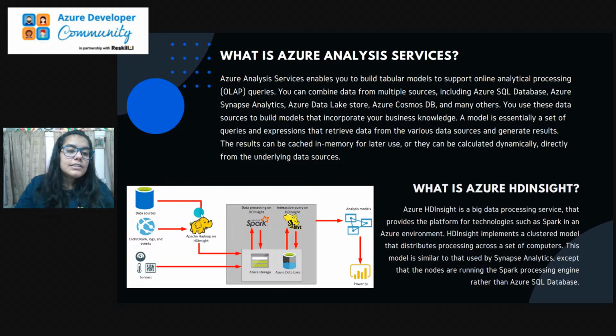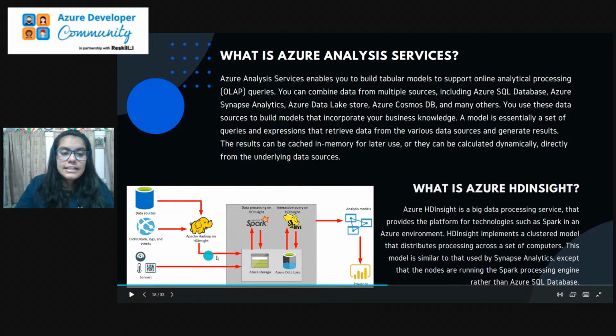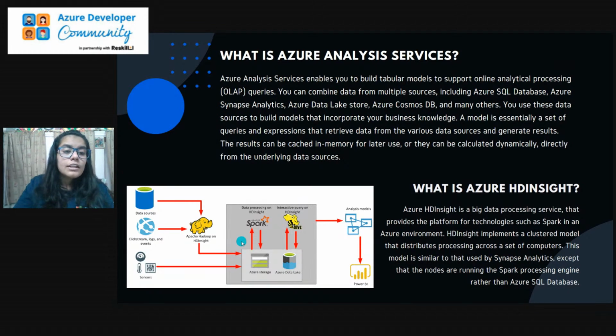Then you are processing your data through Apache Hadoop on HDInsight, inside your logs, events, and other data sources. And you can transfer direct sensor data or any other data and process it further by HDInsight. Then we have further data processing on HDInsight, which will be done on the Azure storage again. Then we have interactive query on HDInsight, that will be on your Azure Data Lake, so that you can process over it and filter your data further.